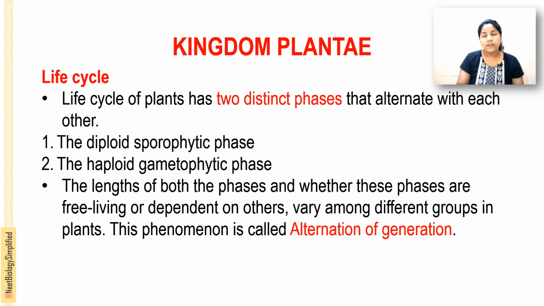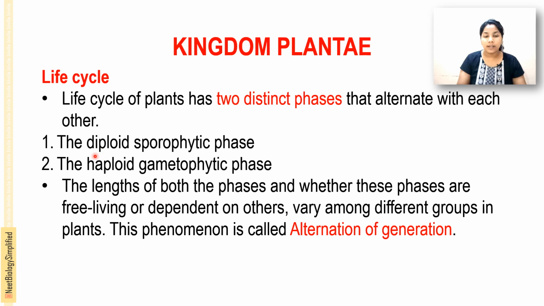The life cycle of plants has two distinct phases, and these two phases alternate with each other. They are not continuously in one phase. The first is the diploid sporophytic phase.